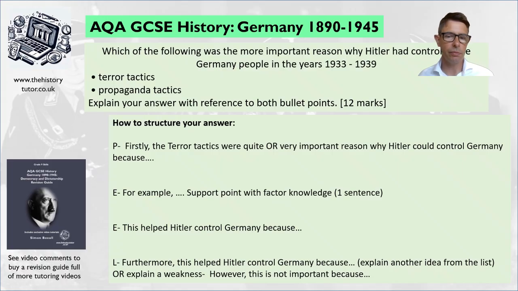Maybe we've got a social group. We could talk about maybe an opposition that's crushed. Furthermore, this helped Hitler control Germany because, if we're saying it's very strong, we're going to say furthermore. If we don't think it's as strong, we've said it's only quite important, we can say, however, this is not so important because, and try and evaluate.